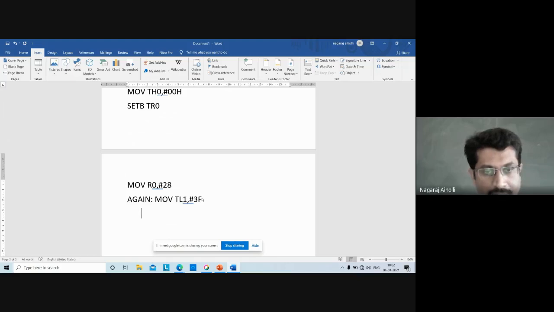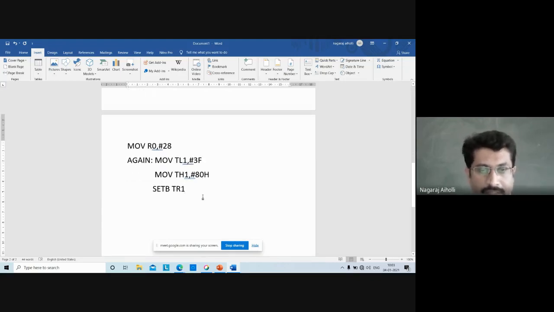Then timer high: MOV TH1, because timer 1 we are using here to generate a delay of 1 second. It is #80H. Then start the timer: SETB TR1, the timer 1 run control bit. Then label it as back.